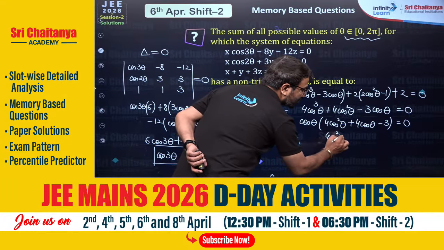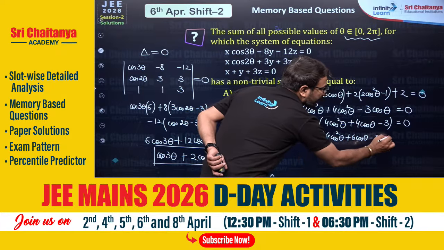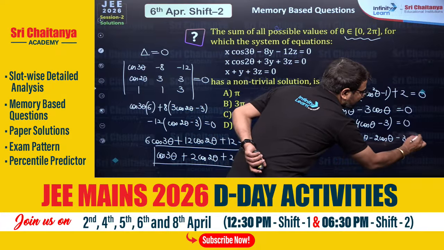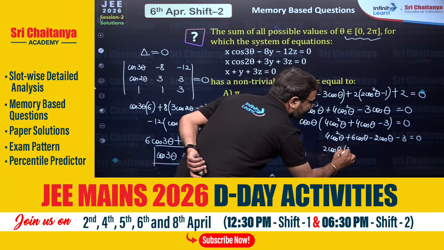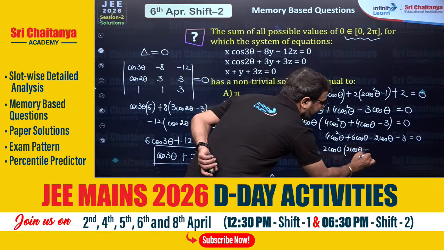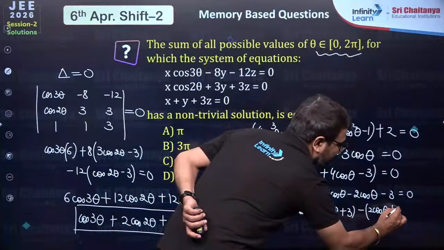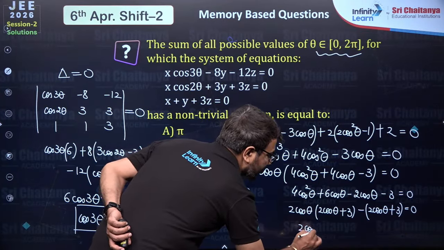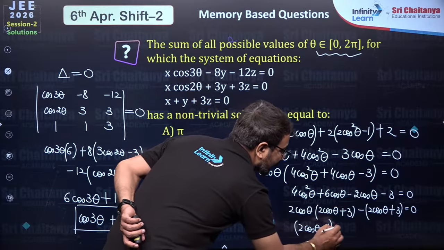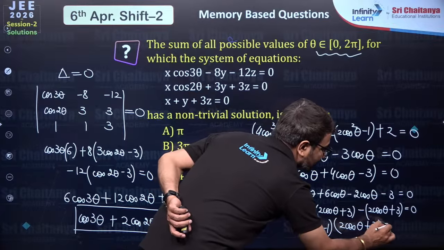You will write 4 cos square theta plus 6 cos theta minus 2 cos theta and then minus 3, which is equals to 0. So here 2 cos theta you can take common. You will be left with 2 cos theta and then plus 3. Here you take negative common, then 2 cos theta and then plus 3. And bache, if you write the value here, you will be able to create the two factors, 2 cos theta minus 1 and 2 cos theta plus 3, which is equals to 0.